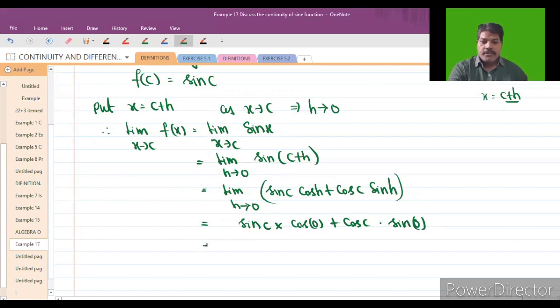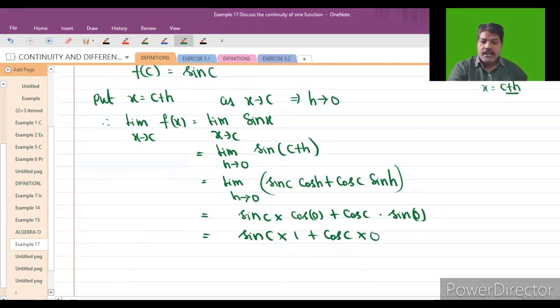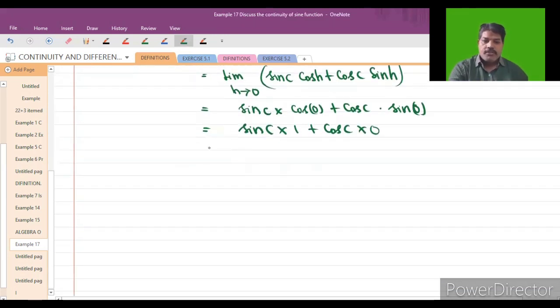So what happens, students? Sin c into cos 0, cos 0 is 1, plus cos c into sin 0, sin 0 is 0. So that is nothing but sin c, plus 0 into something, which becomes 0. So it becomes sin c. Sin c is nothing but f of c.